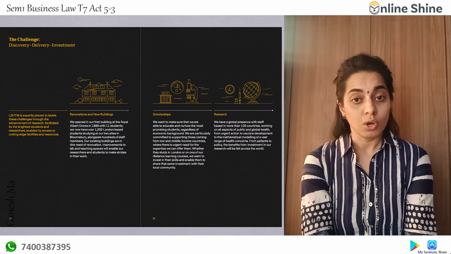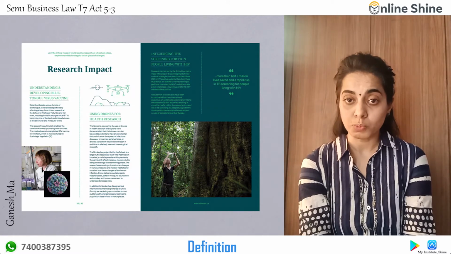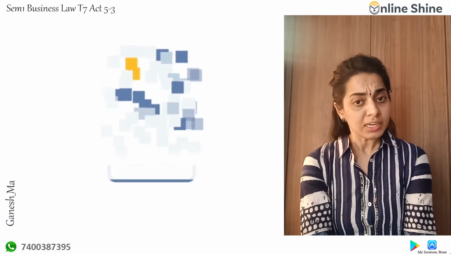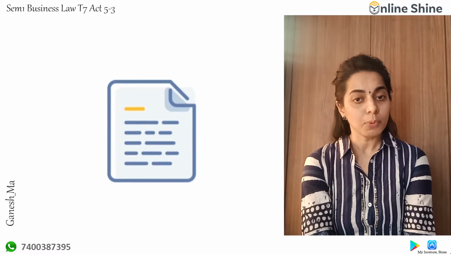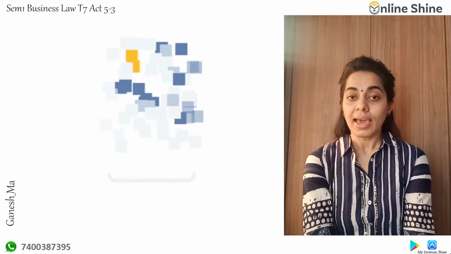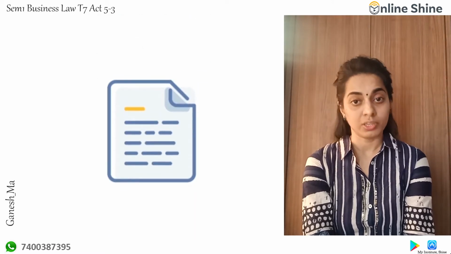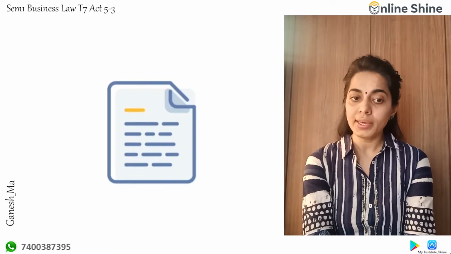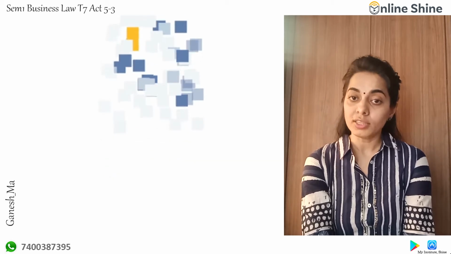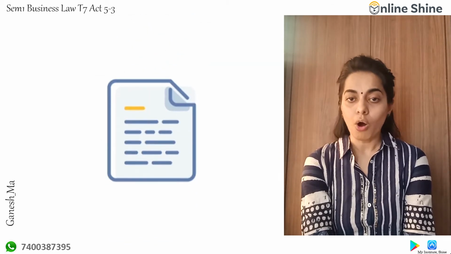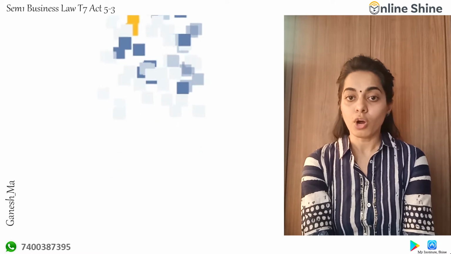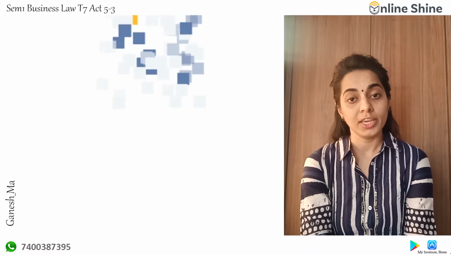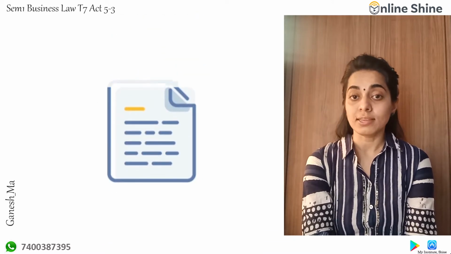Now let us see the definition of the prospectus as per section 2(70). A document described or issued as a prospectus, and it includes a red herring prospectus as per section 32, a shelf prospectus referred to under section 31, or any other advertisement or other documents inviting offers from the public for the subscription or purchase of any securities of a body corporate, that can be called a prospectus.